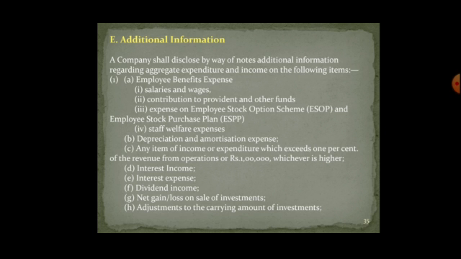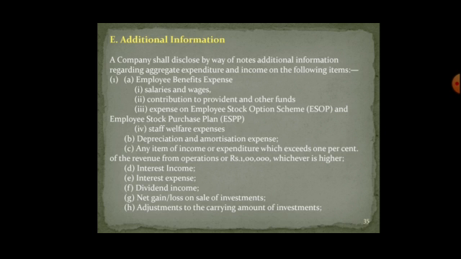Depreciation and amortization expenses: as you know, depreciation is on fixed tangible assets and amortization is on fixed intangible assets. Any item of income or expenditure which exceeds 1% of the revenue from operations, or 1 lakh, whichever is higher, is to be taken.